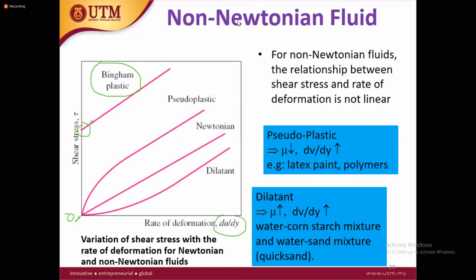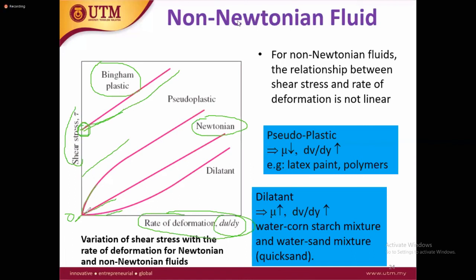It means there is no rate of deformation when you apply force, and deformation starts after a certain shear stress. In Newtonian, when you apply force, immediately it starts to deform and move.